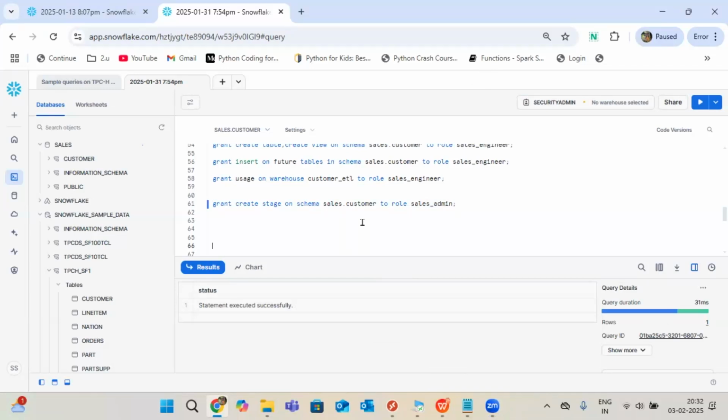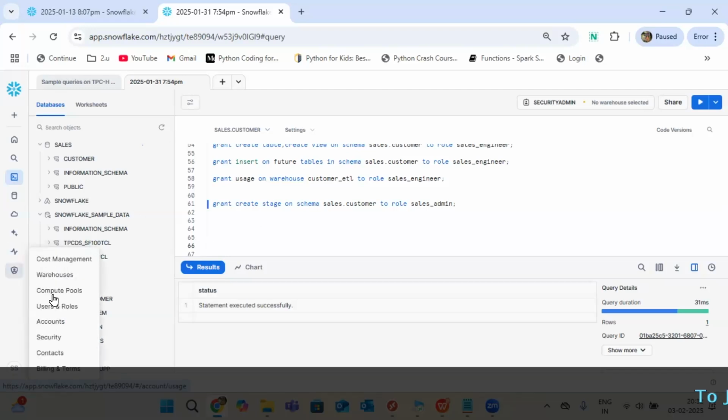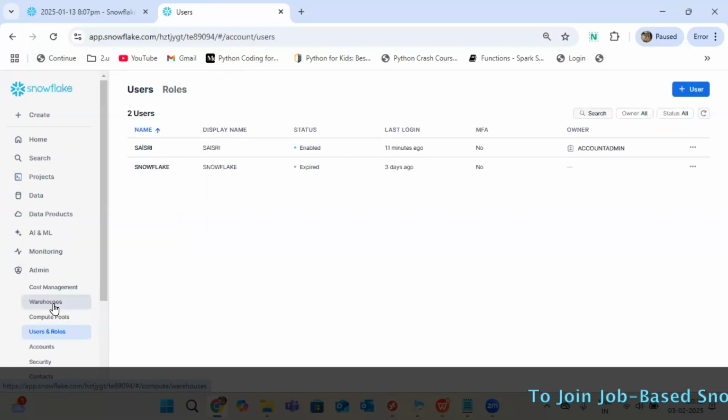Same like what we call politics. Okay. So how do we see, let's say for sales admin, whatever access or privileges that sales admin has right now?